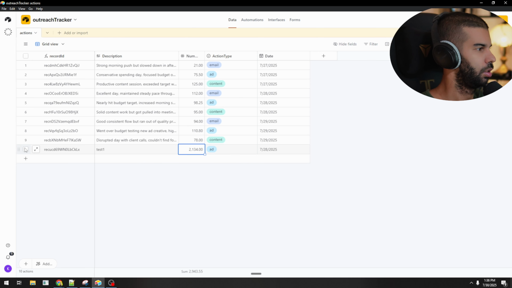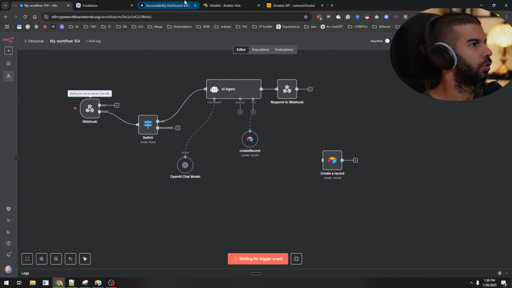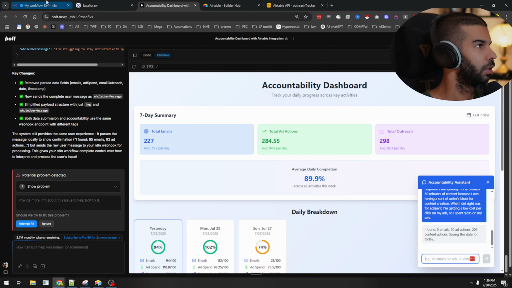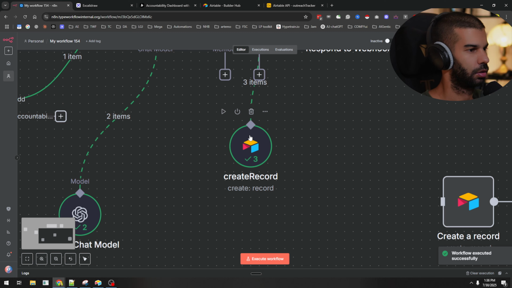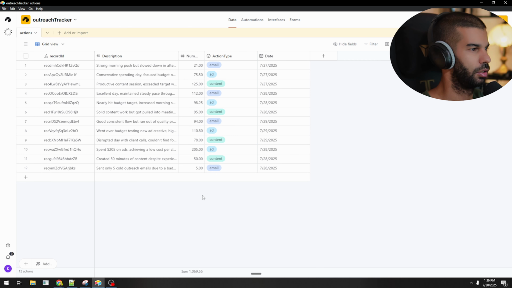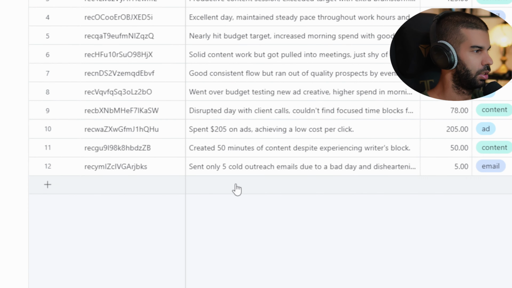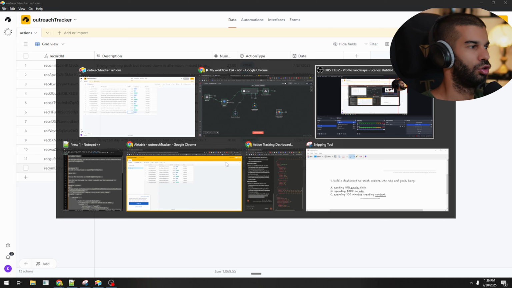Go back here. Let's delete this. Execute the workflow. Go back to Bolt and paste in that once more. Go back here. Nice. So we got 3 entries added right here. So we got that. Awesome. Achieving a low cost per click. Created 15 minutes of content and then sent only 5 emails. That's great. If we go back to